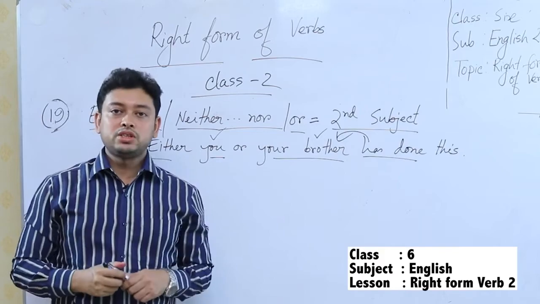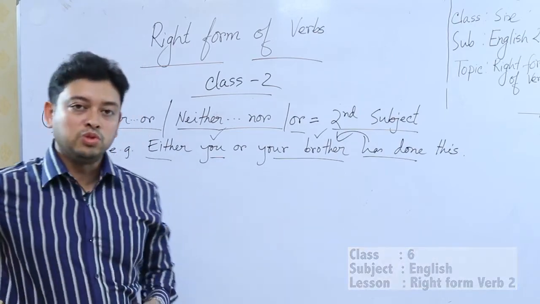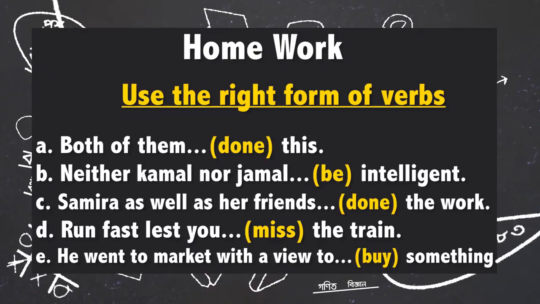Now, dear students, there will be some homework. Please copy this homework. Use the right form of verbs. Both of them done this.